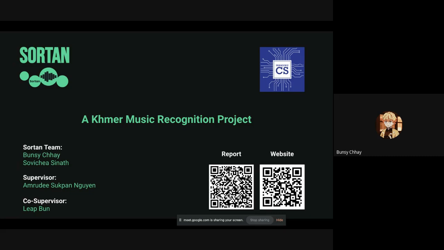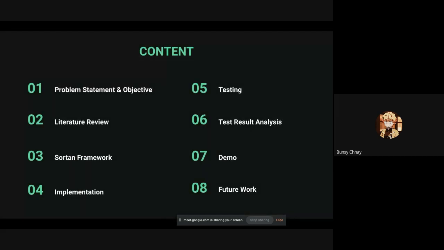So we are the Sortan team, which is a Khmer music recognition project. For the Sortan team, we consist of me, Bunsy Chhay, and Mr. Sovichea Sinath. Our supervisor is Miss Emrudi Supan Nguyen, and the co-supervisor is Mr. Bun Liep. So for the content of today, we will be talking about the problem statement and objective, and